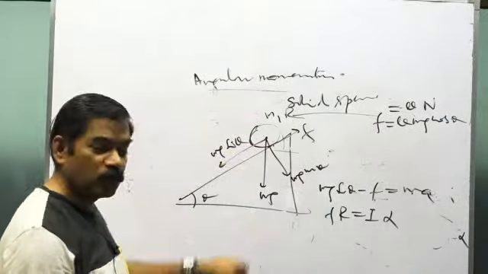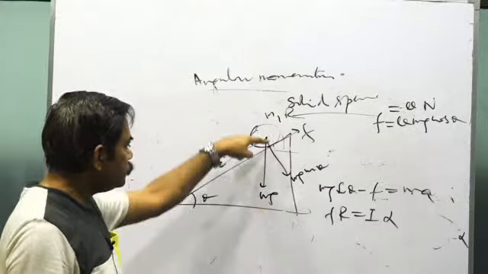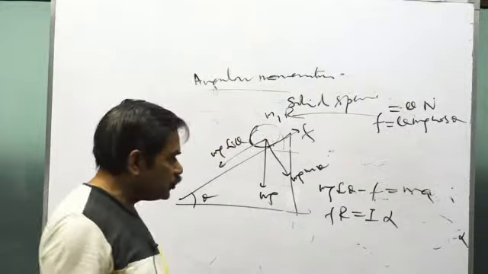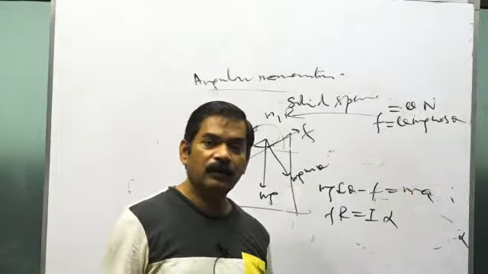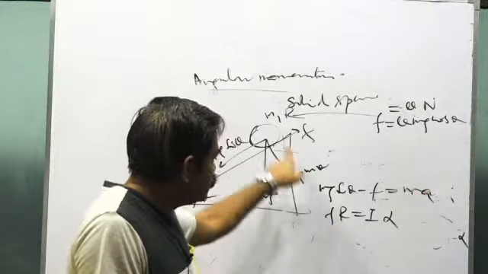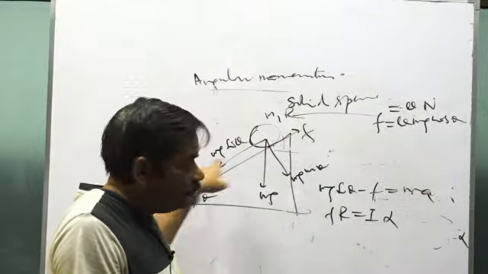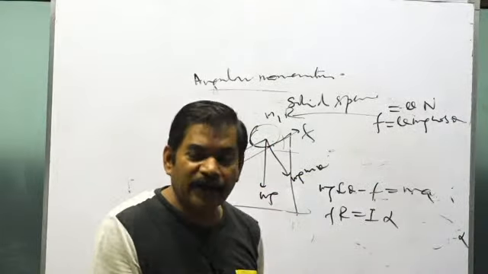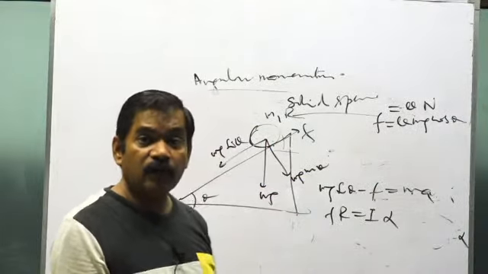This height h is known to you. So the distance S becomes h over sin θ. Through this equation you got the value of a. You apply v² equals u² plus 2aS, keep the value of a, and you'll get v. Through v you can get the kinetic energy of translation. And to get the omega,